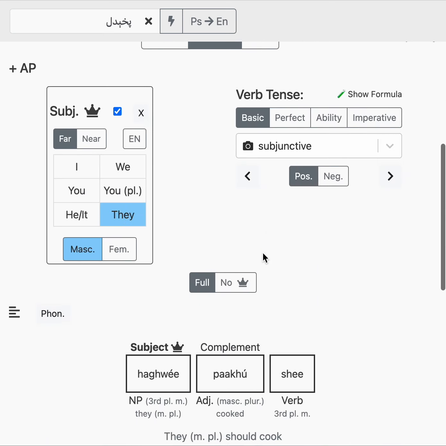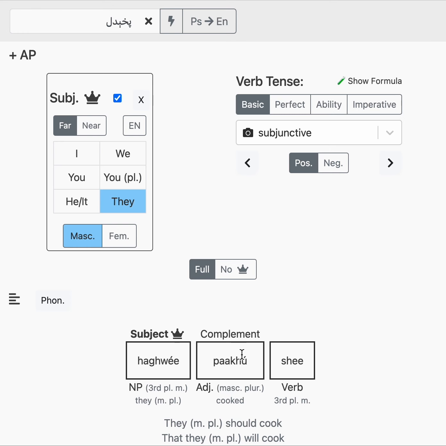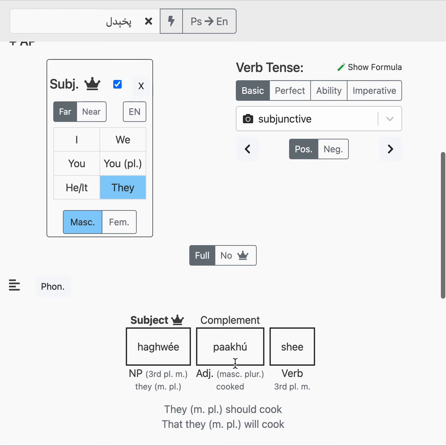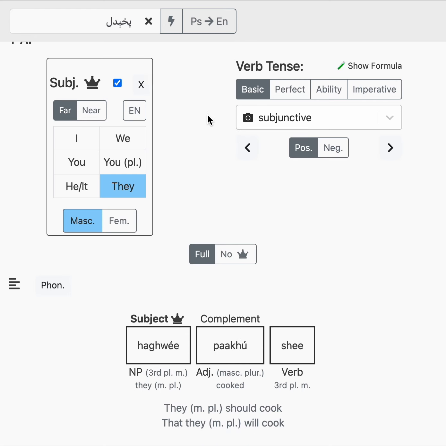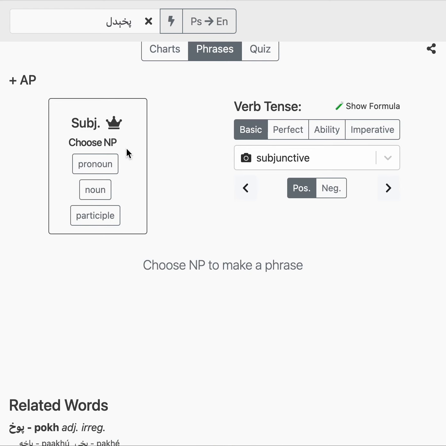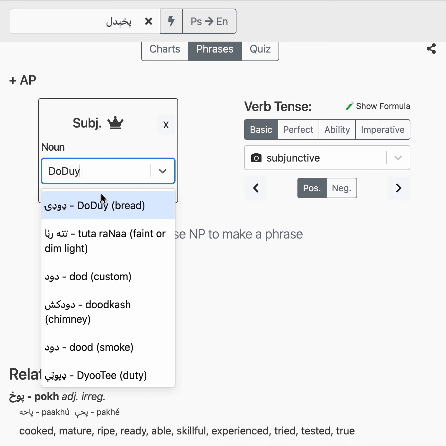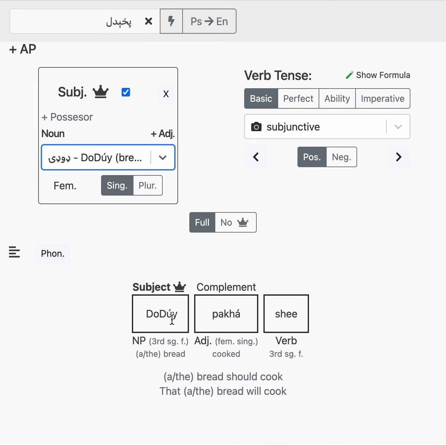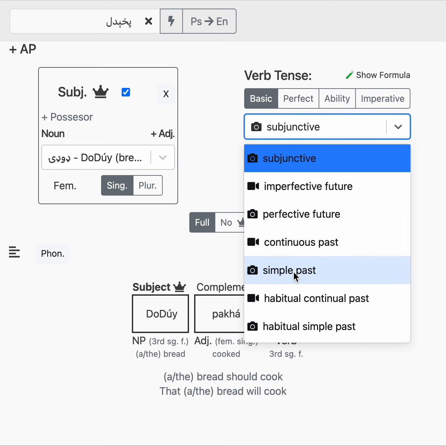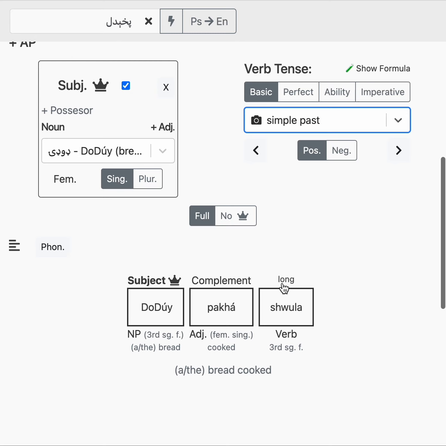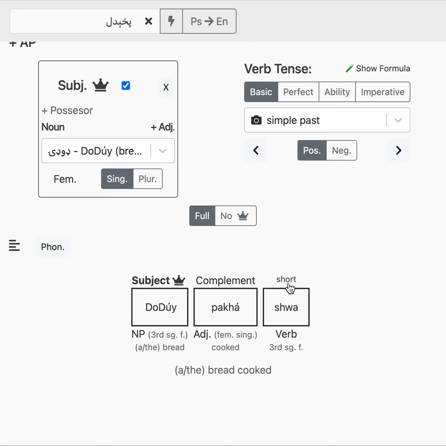And the other thing to remember is that this complement will change depending on the thing that is being modified. So here our subject is being cooked. Let's make some food. If I say the bread, dode pachashi, so the bread should be cooked. Let's do past tense. If we say the bread was cooked, dode pachashwa, like that.